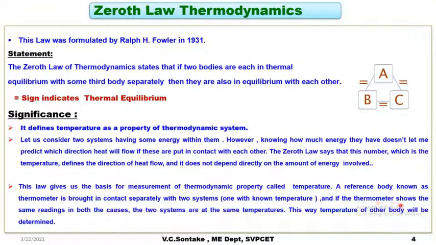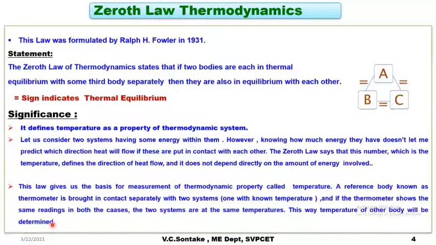If the thermometer shows the same reading in both cases, the two systems are at the same temperature and will be in thermal equilibrium. This way, the temperature of the other body will be determined. So, this is the basis of temperature measurement as well.